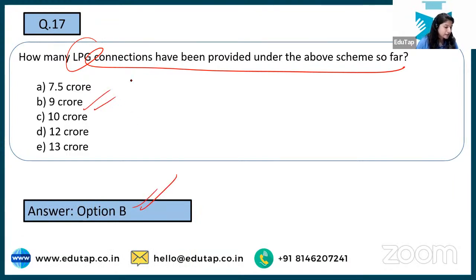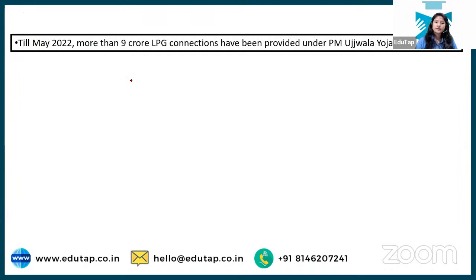Selva was the first one who said the right answer, 9 crore. Yeah, so this is the recent development: till May 2022, more than 9 crore connections have been provided under Ujjwala Yojana.